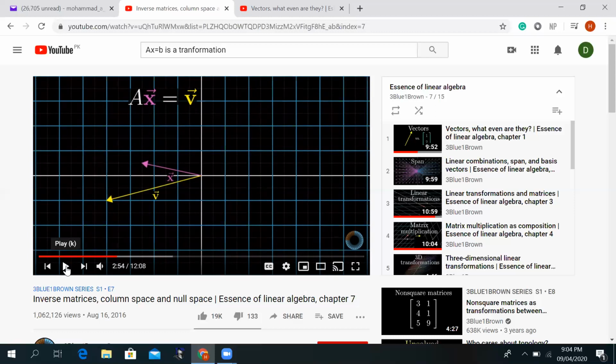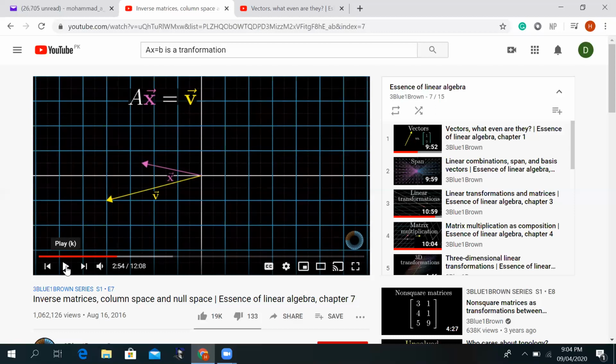Okay. And so in other words, when we are solving AX equal to V or AX equal to B, basically what we are trying to say is that we are looking for that x which, when it is multiplied with this particular coefficient matrix, will transform it into our B. So can we find that particular x vector?